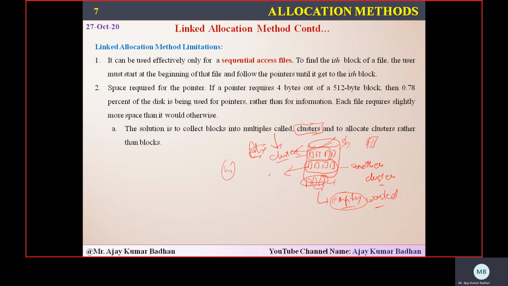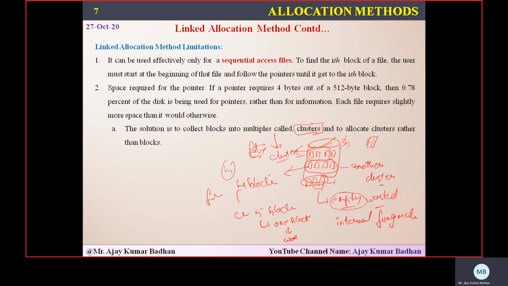So how can we overcome that? We can't. That is what we call internal fragmentation. This is not external. Internal fragmentation means that a particular file requires 4 blocks, but we have a cluster of 5 blocks, so one block will not be used.